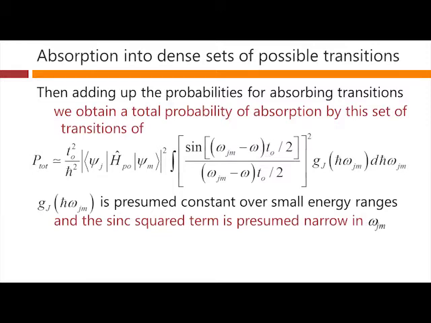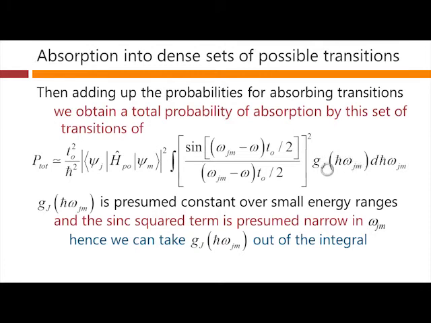We're presuming that T naught is quite large. Hence, this joint density of states here is approximately constant everywhere in our integral, so we can take it out the front. And therefore we're going to obtain just a factor Gj of h bar omega, because approximately speaking, omega jm for everywhere within this integral that we're doing here will be approximately h bar omega, and so as long as this density of states is approximately constant over some range of energies, then we can just take it out as this constant.